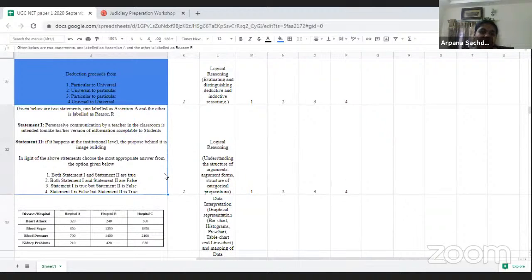Then again we have a logical reasoning question based on communication. So we have two statements and we have to analyze which statement is correct and which statement is false.